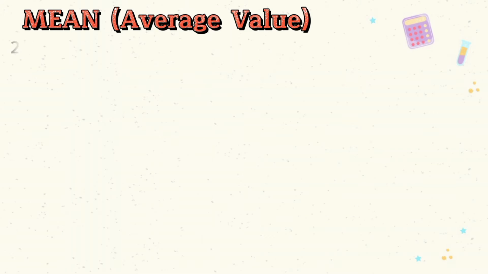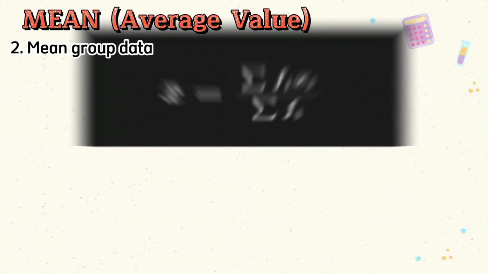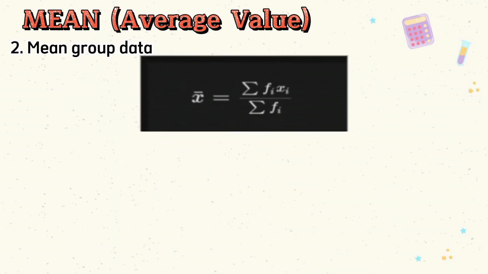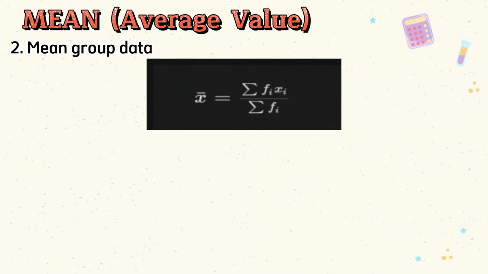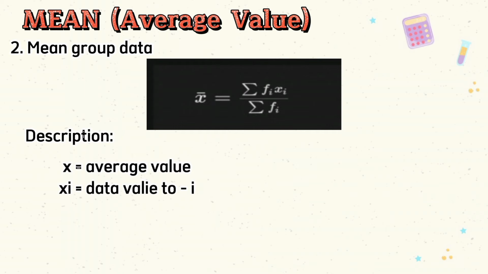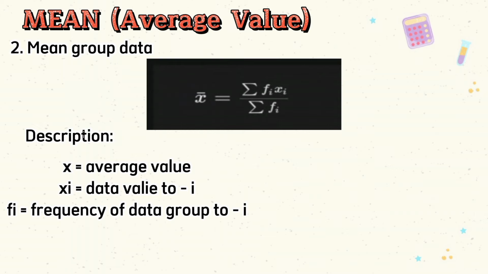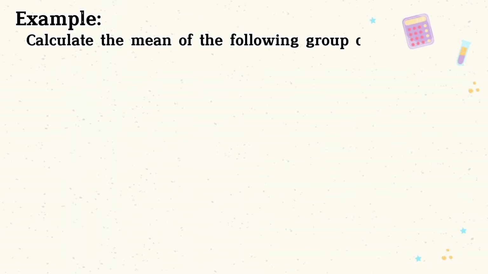The second is the mean of group data. The formula is average equals sigma fi xi over sigma fi. Description: x is the average value, xi is the value of the i-th data, and fi is the frequency of the i-th data group. Example, calculate the mean of the following group data.